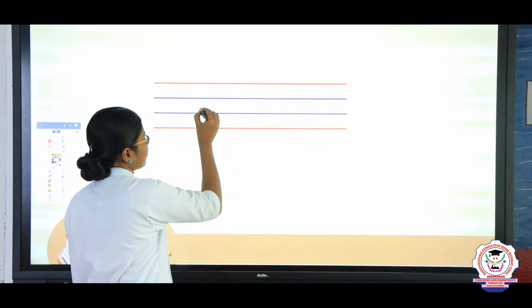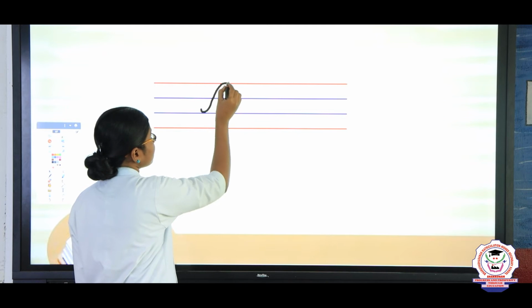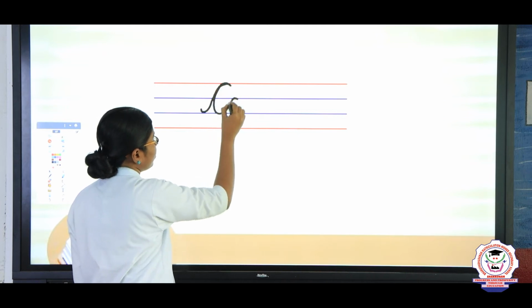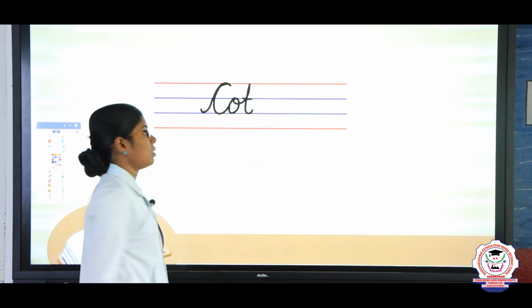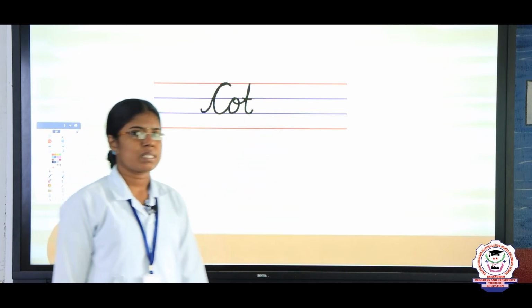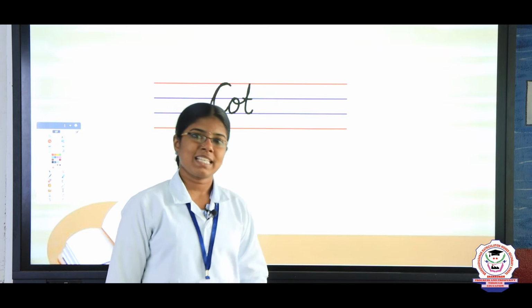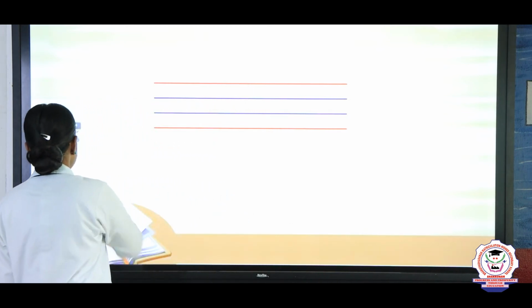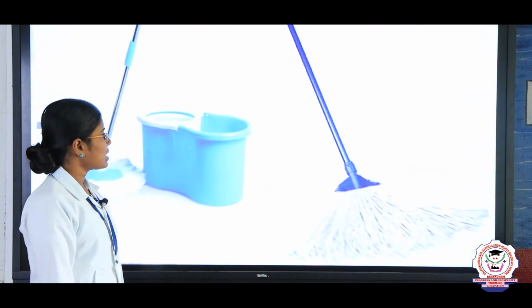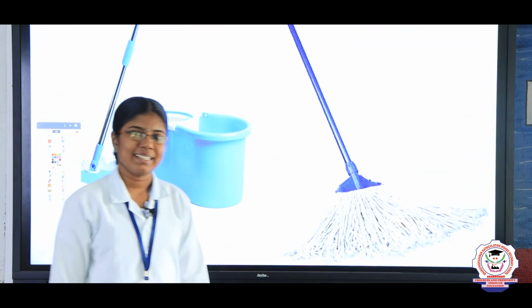Okay children? Listen. C-O-T, cot. C-O-T, cot. What is the spelling of the word cot? C-O-T, cot. Very good. The next word is, see here, what is it children?